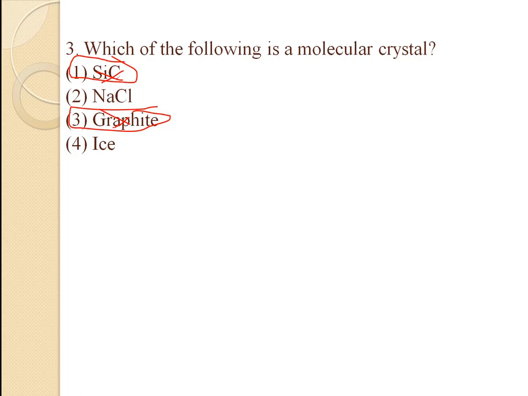NaCl is an ionic crystal. They contain oppositely charged ions at their lattice points. Ice is a molecular crystal in which the constituent units are molecules and interparticle forces are hydrogen bonds. Therefore, ice is a molecular crystal and the right answer is ice.